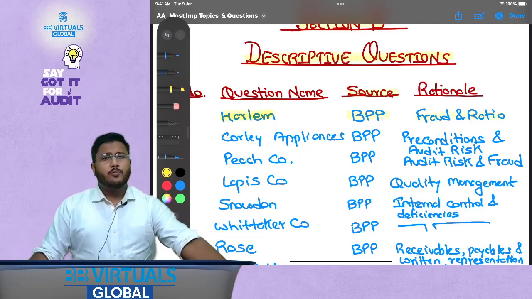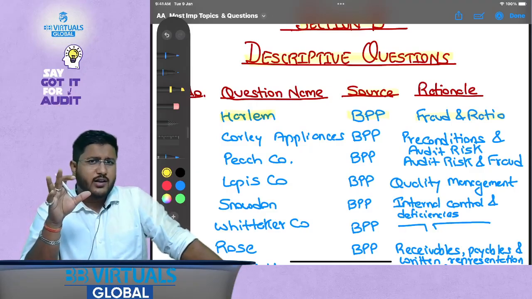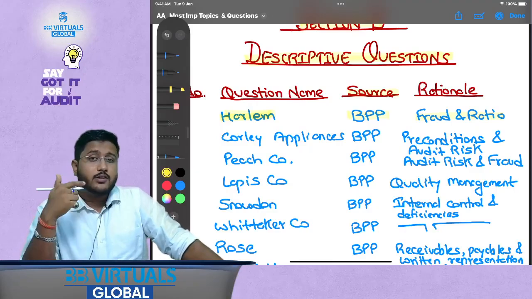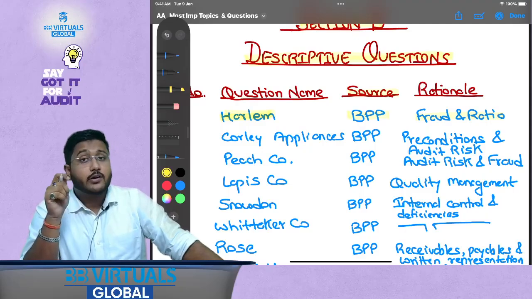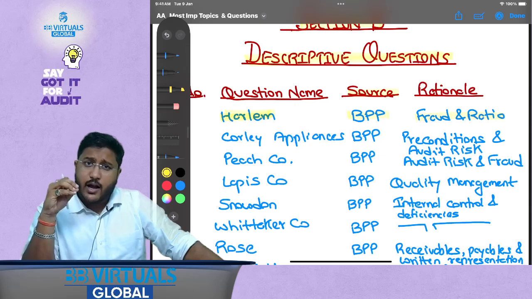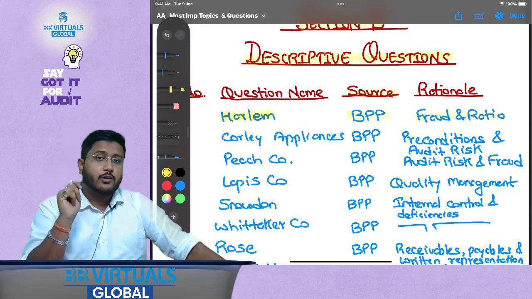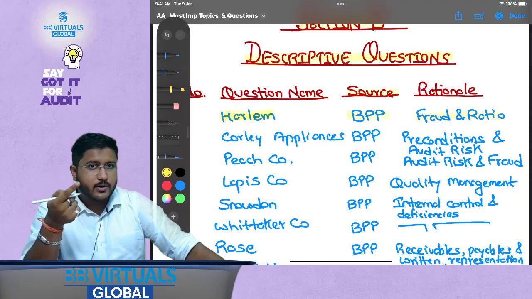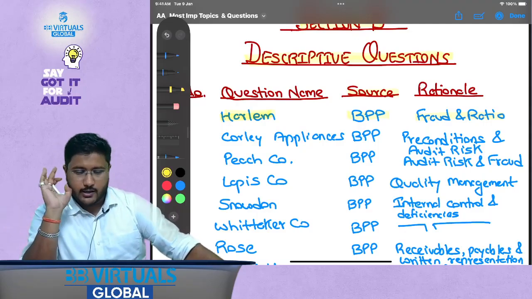See my friends, you will see that questions in the MCQ format would not generally be asked for ratio analysis, but whenever there is a descriptive type question, there could be a chance that ratio analysis could be asked. I have seen multiple questions on ratio analysis, and that is why I have mentioned it over here, because ratio analysis is not just the calculation part. You also need to write the descriptive part, you also need to write the effect on the financial statement parts. So this question will help you understand that.